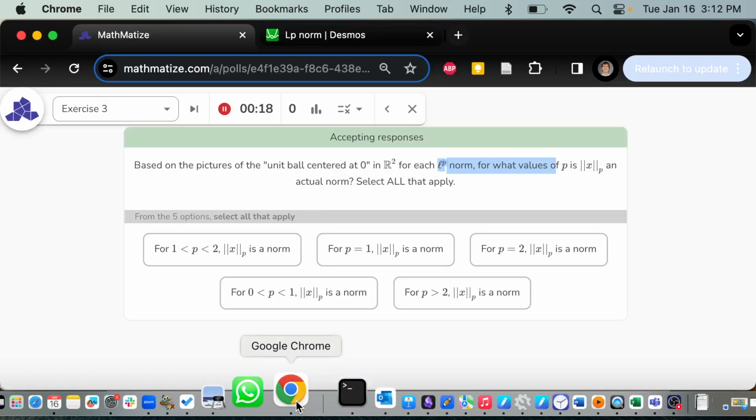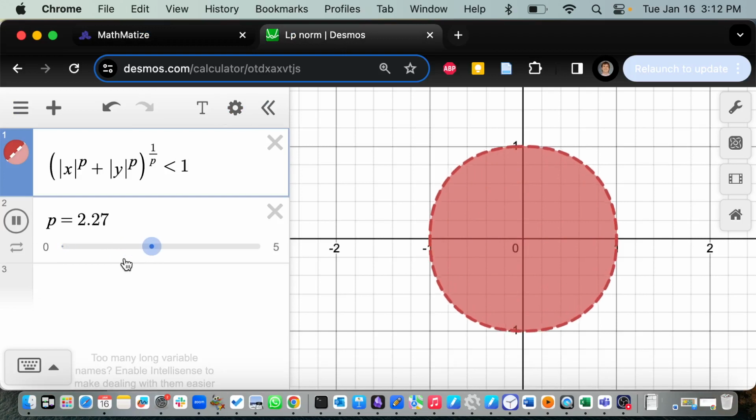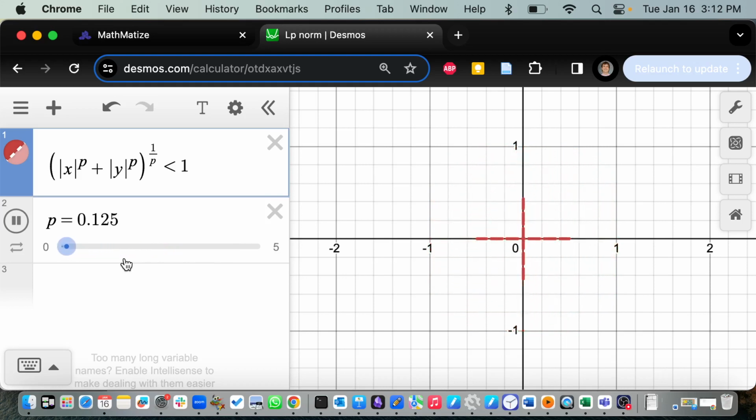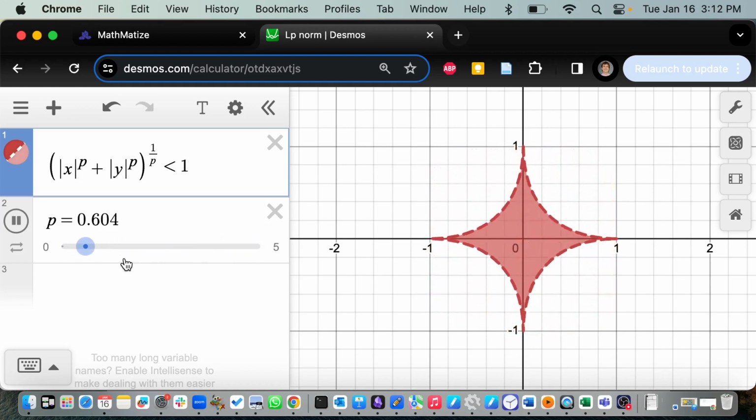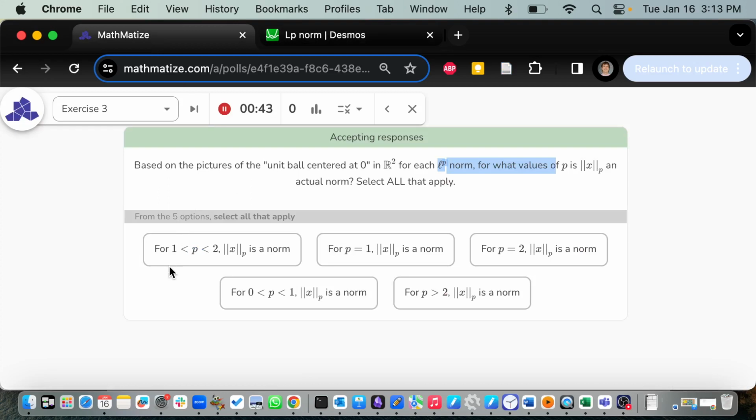And what I want you to do is look at this little picture, and I'll have it on animate for you. I want you to stare at the picture and see what's going on, and try to guess for which values of p it is an actual norm, and for which values of p it is a non-norm. It will fail at least one of the axioms for some values of p. So take a few minutes, and I have some ranges: p between 1 and 2, p equals 1, p equals 2, between 0 and 1, and p greater than 2.